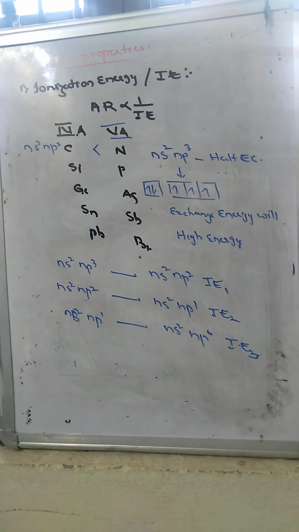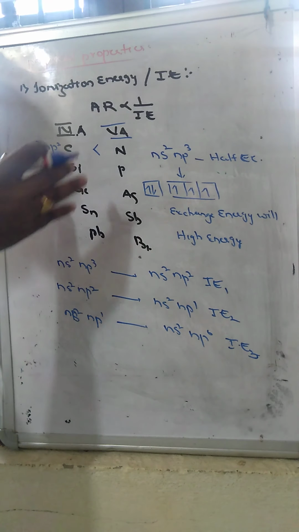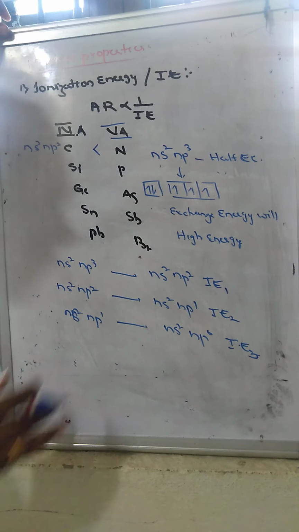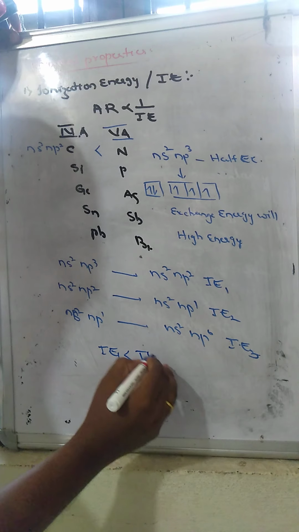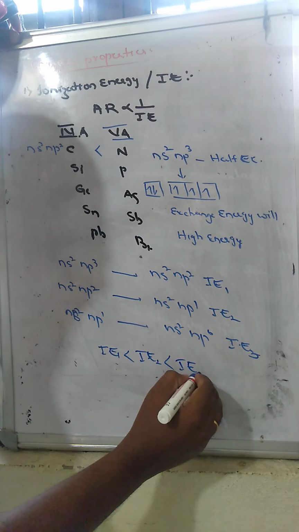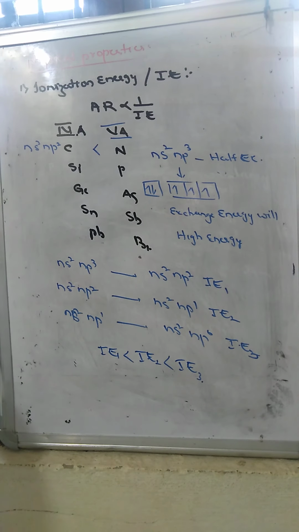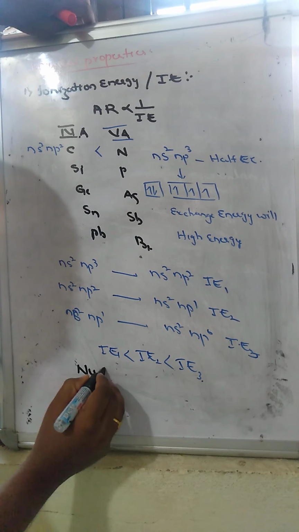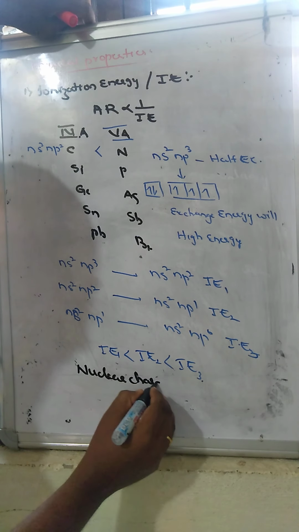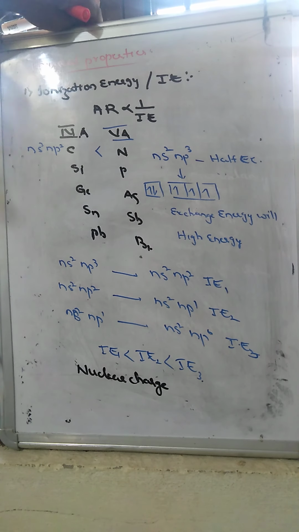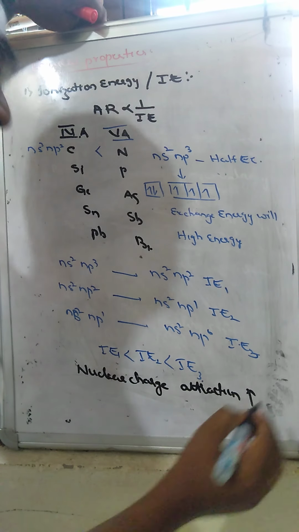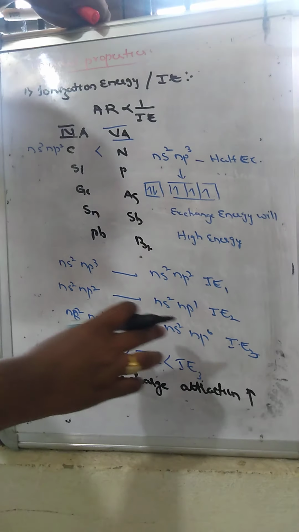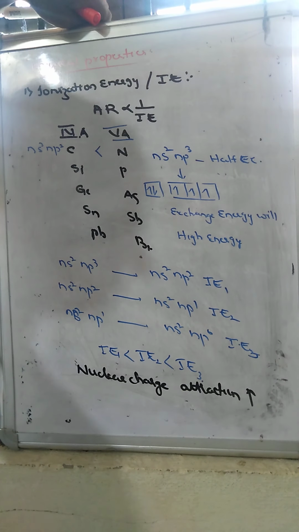Always, ionization energy from top to bottom decreases due to increasing atomic radii. But in this case, the first ionization energy is always greater than the second when compared to the third ionization energy. What is the reason? There is an increasing nuclear charge. If nuclear charge increases, the attraction over the valence electrons increases. At the moment of removing an electron from its outermost orbit, more energy is required.